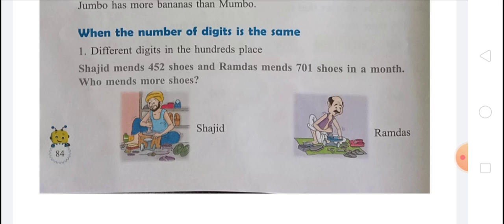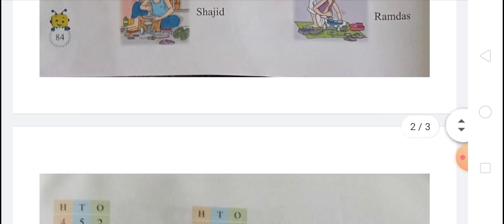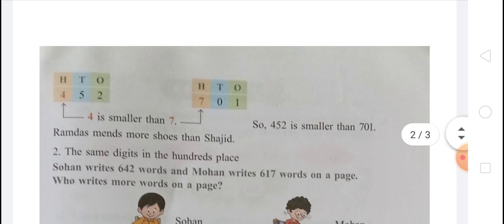You know that Sajid makes 452 shoes and Ramdas makes 701 shoes in a month. Who makes more shoes? You can see here, when we compare these two numbers, that in 452, 2 is on the ones place, 5 is on the tens place, and 4 is on the hundreds place.